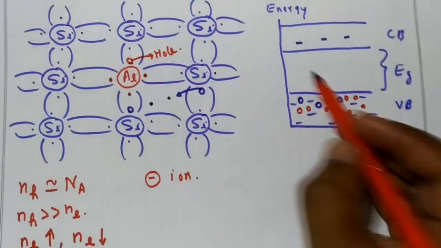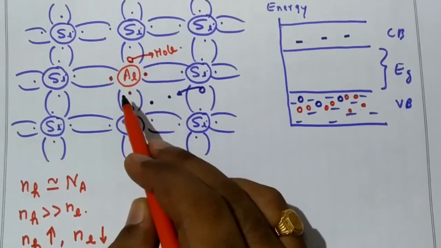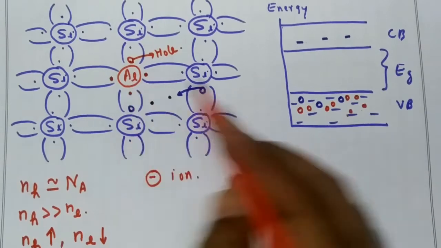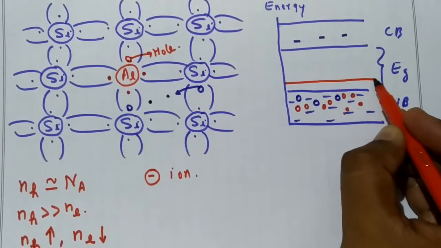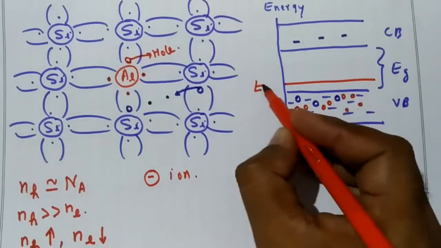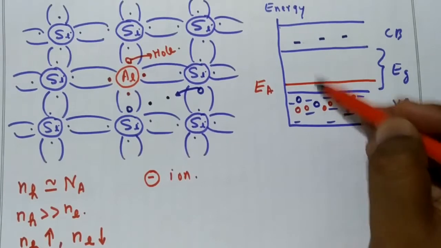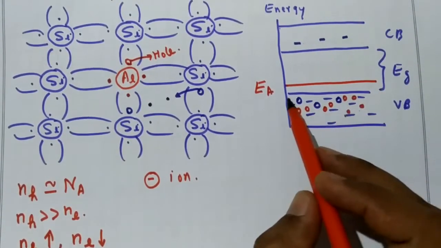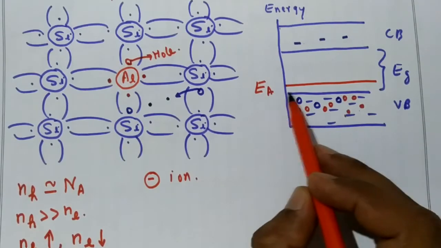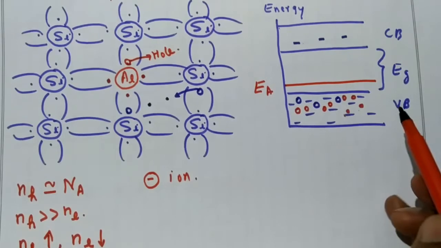At the same time, what happens to the energy level? There is one more energy level created because of this trivalent impurity. That energy level will be just above the valence band, and this is the energy level of the acceptor. So easily the electrons cannot go from the valence band to the conduction band. That is the reason the acceptor impurity energy level will be just above the valence band.